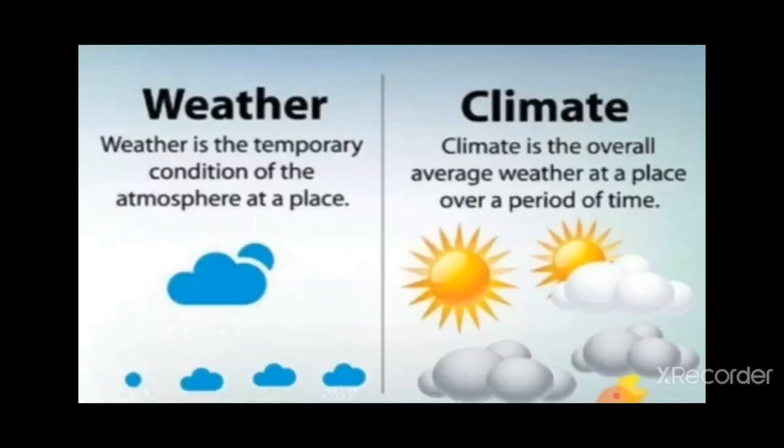But climate is the overall average weather of a place over a period of time. It means the climate remains for a long period of time. So how can we differentiate between weather and climate?